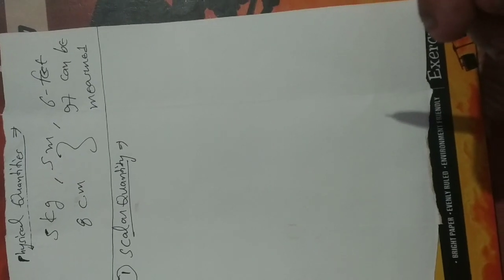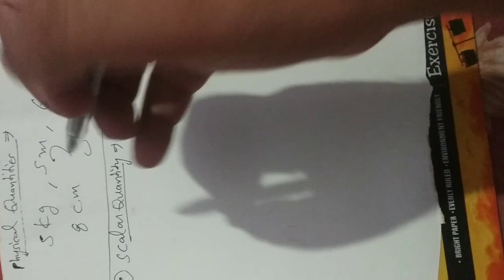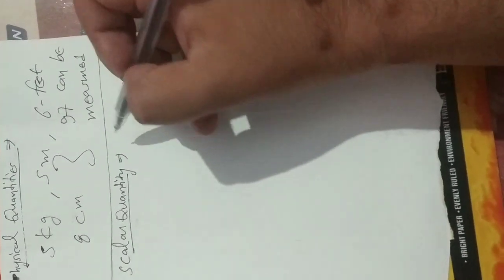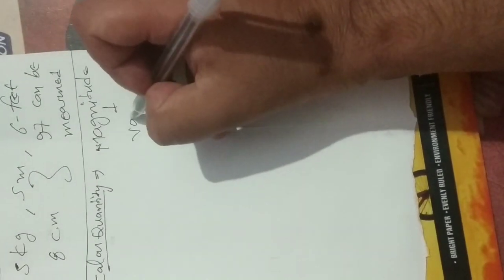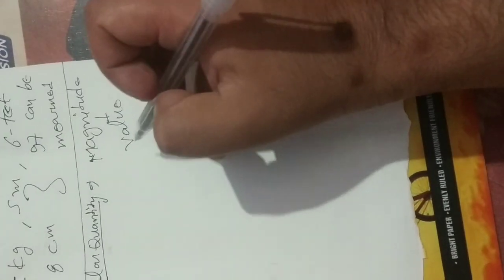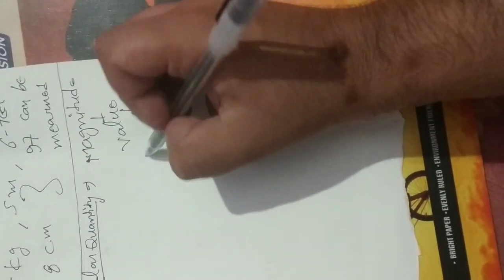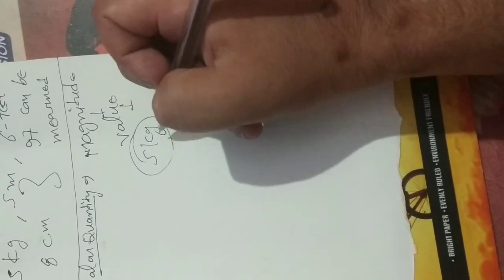Scalar quantity is a physical quantity having only magnitude, not direction. Magnitude means a fixed value. Suppose it is 5 gram. It is a fixed value.